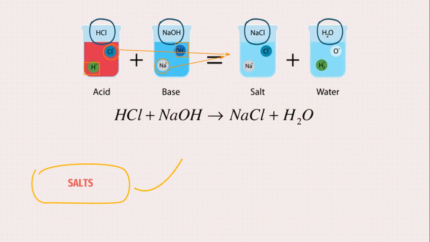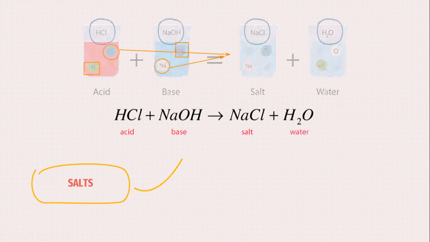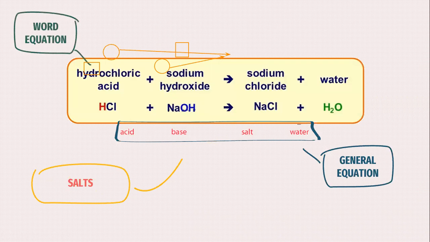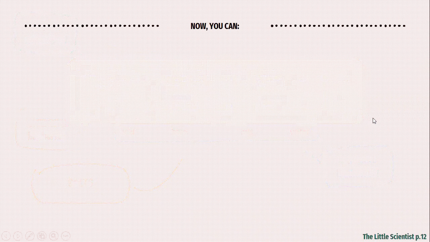This is again the chemical equation showing the symbols of the reactants and results. Acid plus base equals salt plus water. So this is the general equation again. This is the word equation, and here is the chemical equation.